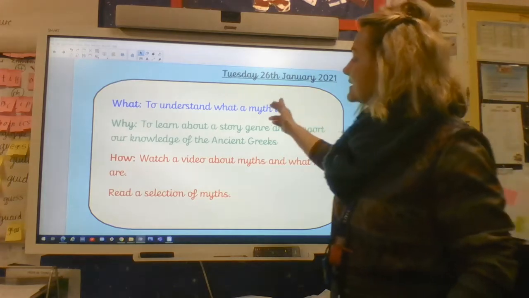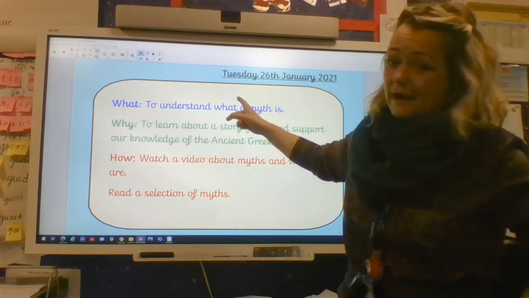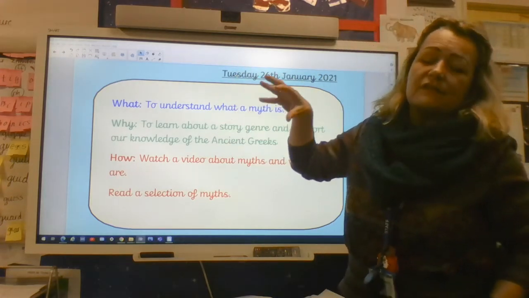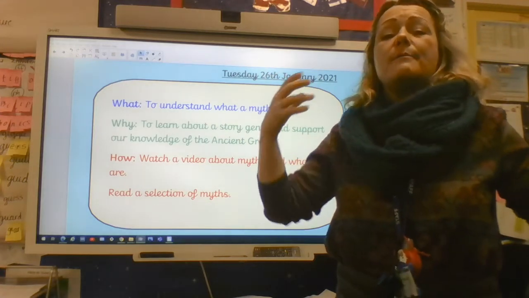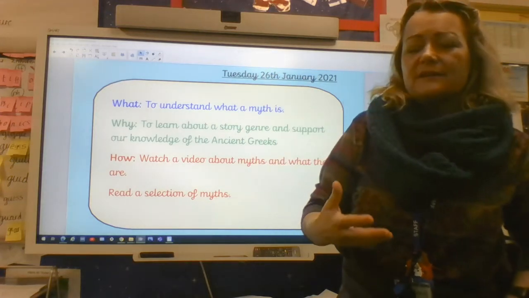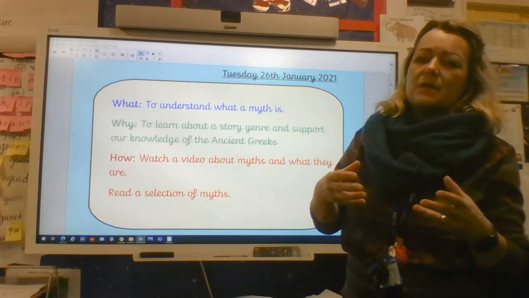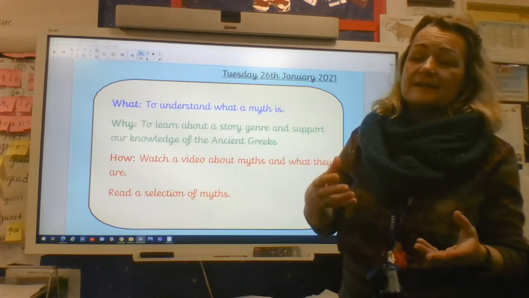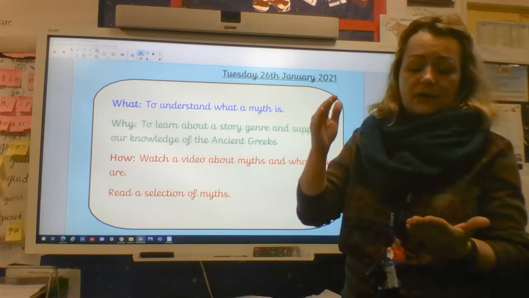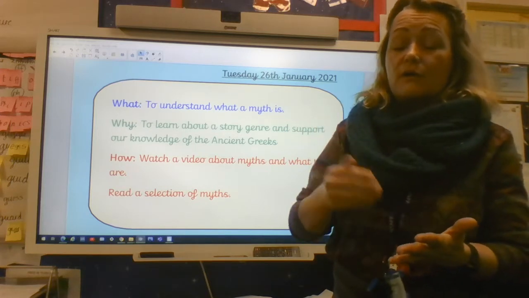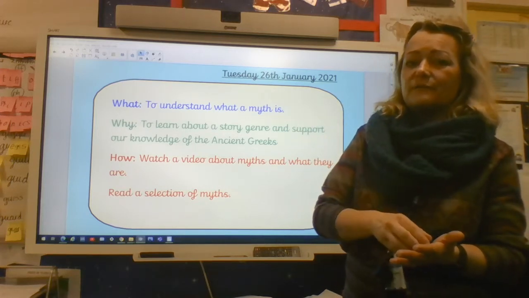So we're going to understand what a myth is, learning about that story type. It is a genre, story genre. Myths and legends, they're all a certain type of story with their own features, and this is something that we will look at more of tomorrow. We're going to look at the features of myths tomorrow.